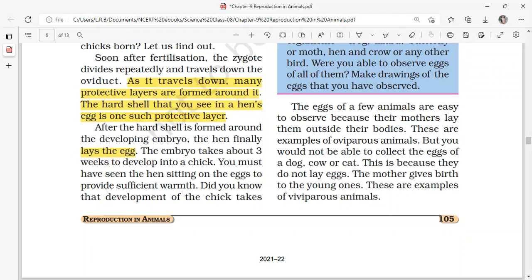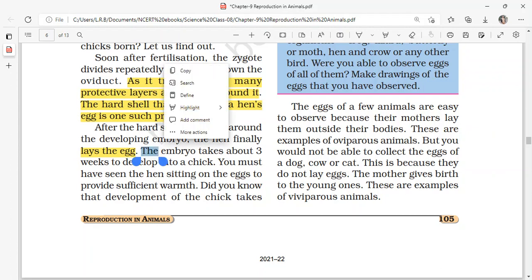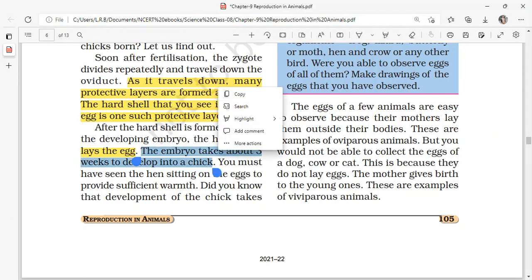The embryo takes about 3 weeks to develop into a chick. So what is the developmental period for a hen? It is 3 weeks, which means around 21 days. You must have seen the hen sitting on the eggs to provide sufficient warmth.